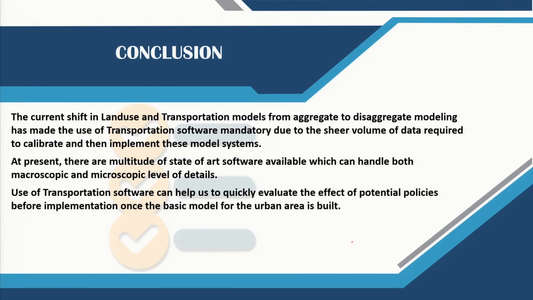So to conclude, the current shift in land use transportation models from aggregate to disaggregate modeling has made the use of transportation software mandatory due to the sheer volume of data required to calibrate and then implement these model systems. At present, there are a multitude of state-of-the-art software packages available which can handle both macroscopic and microscopic levels of detail. And finally, use of transportation software can help us to quickly evaluate the effect of potential policies before implementation once the basic model for an urban area is built. So this is why we require transportation software.